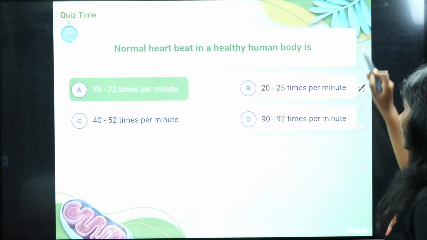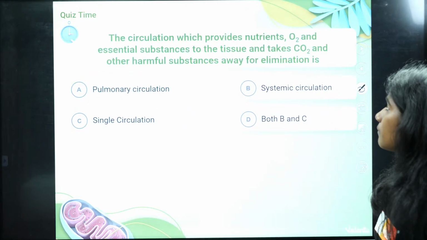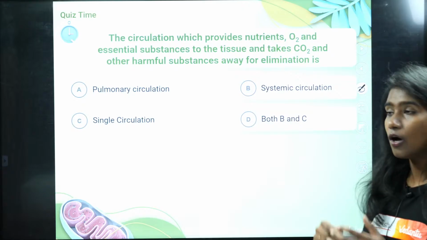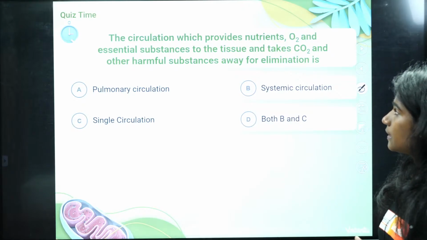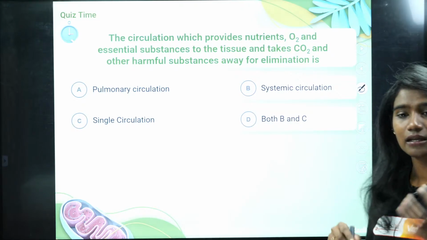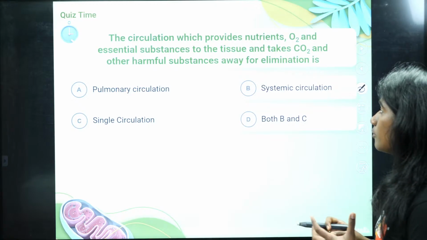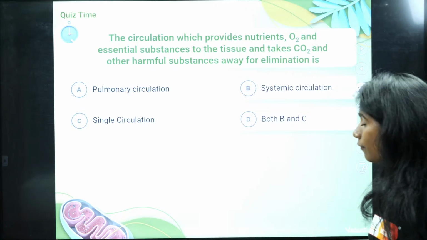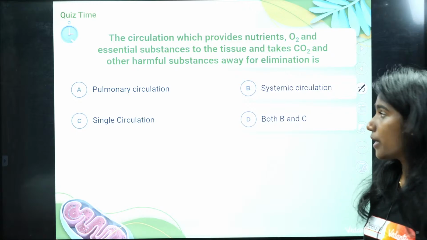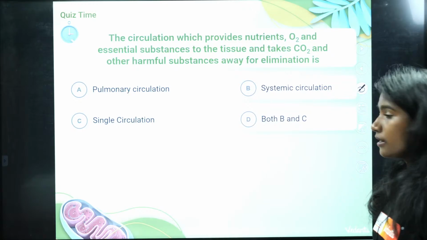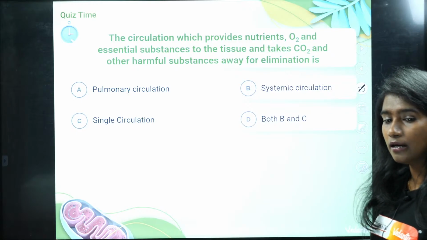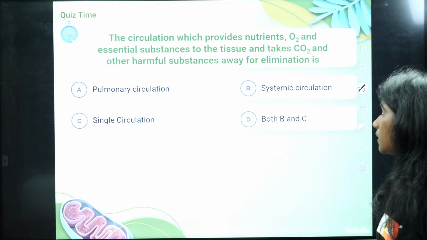Okay. So next, the circulation which provides nutrients, oxygen and essential substances to the tissue and takes carbon dioxide and other harmful substances away for elimination is which circulation? Pulmonary circulation. Are you sure with that, Hemalata? Is it pulmonary circulation or systemic circulation?